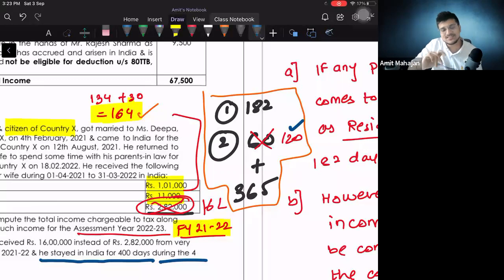So in this case, your income will be taxable. You will become a resident person in India. And they have not given anything about ROR, RNOR. So I think we have identified up to here. After that, we will see what to do next.